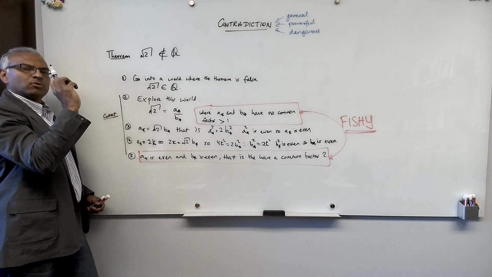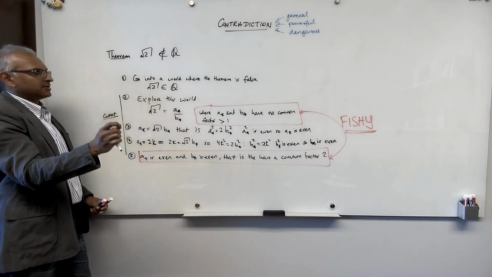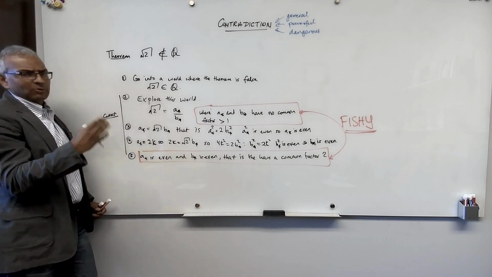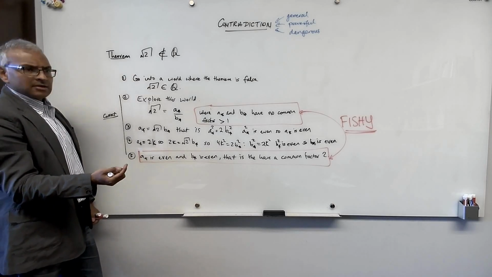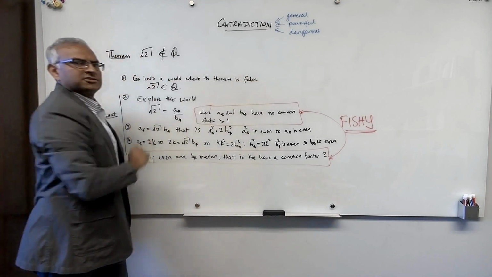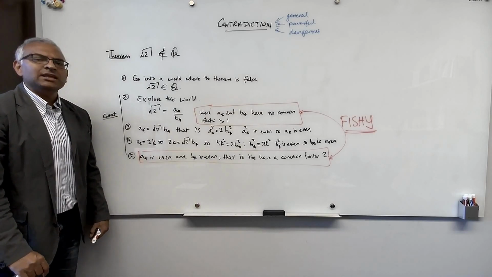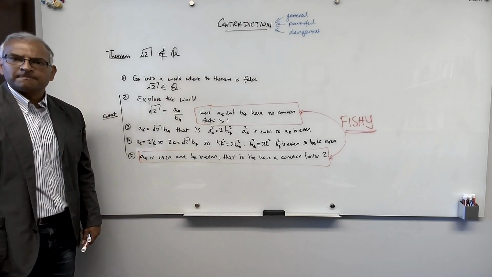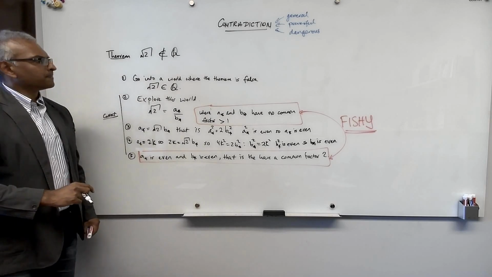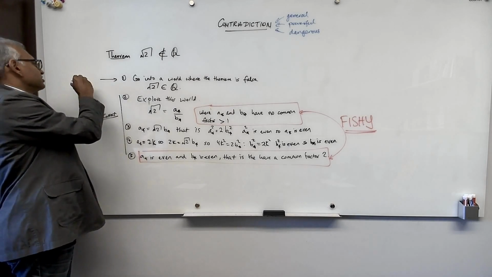So that's very important: my explorations, my mathematical derivations have to be correct. But something has to be wrong in this proof. That's the principle of contradiction. And what could it be? Well, the only thing that could be wrong is this first step: go into a world where the theorem is false. It must be wrong. In other words, there must not be a world in which the theorem is false. And if there cannot be a world in which the theorem is false, then it means that the theorem is true. So this is the flawed step in this derivation.